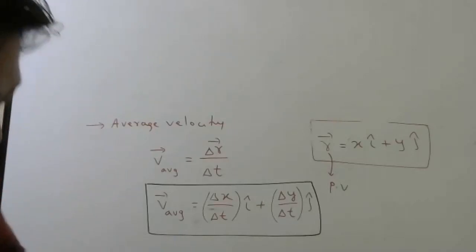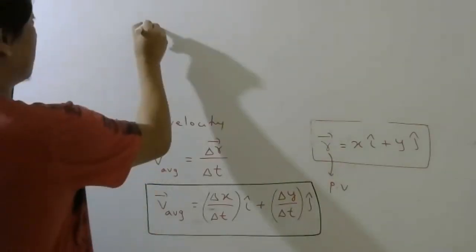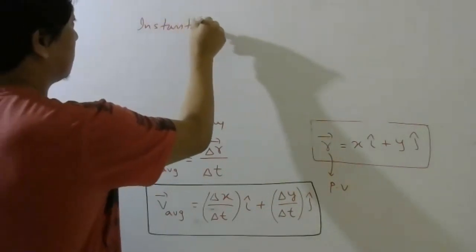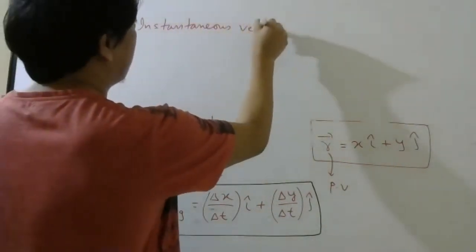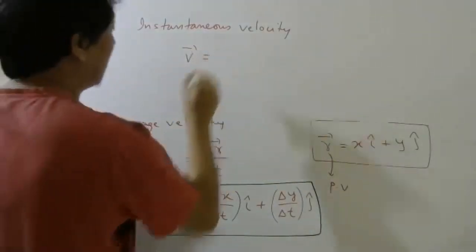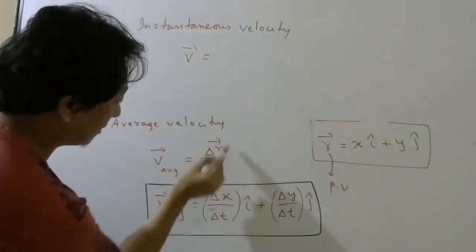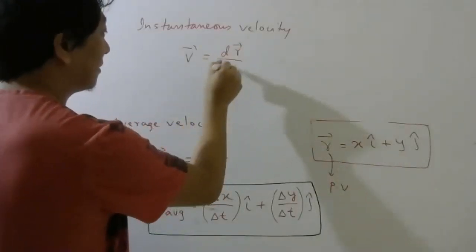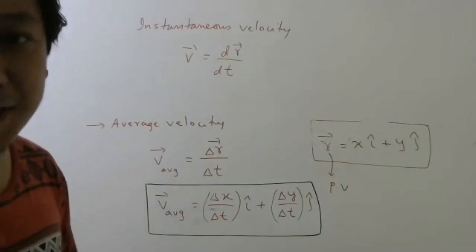What about instantaneous velocity? Suppose I want instantaneous velocity, v bar. Simple. If average velocity is like this, instantaneous velocity will be like this. Accepted or not?